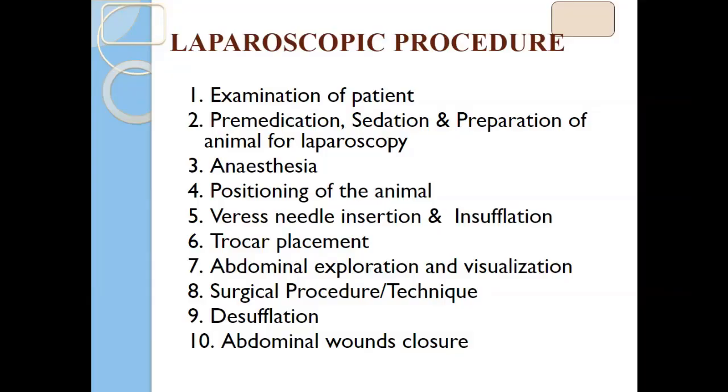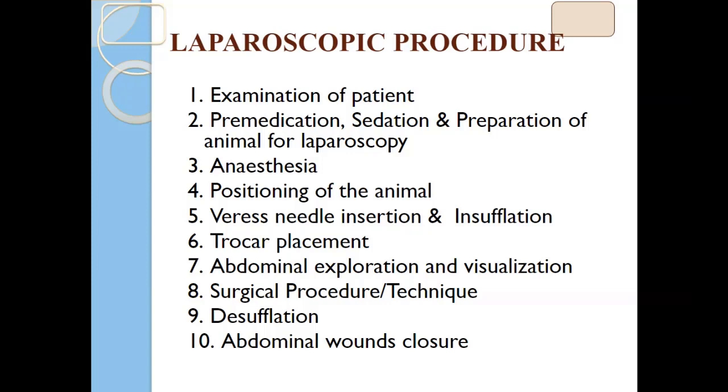These are the pre-medications or pre-anesthetics. For induction of anesthesia, we generally use ketamine, in dogs at 10 milligram per kg body weight, in cats 44 milligram per kg body weight. We can also use propofol at the dose rate of 5 milligram per kg, and thiopentone up to an average of 15 milligram per kg body weight intravenously. But as we have evaluated many anesthetic techniques, propofol is very good for induction of anesthesia, with quick induction and proper muscle relaxation, at 5 milligram per kg body weight.